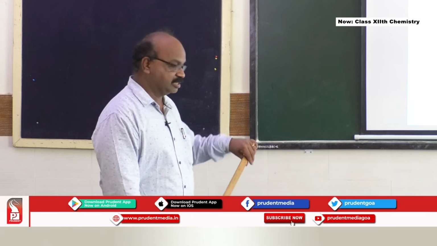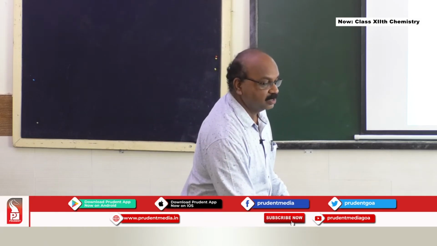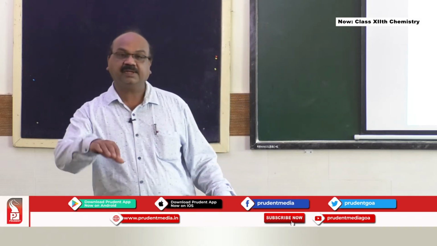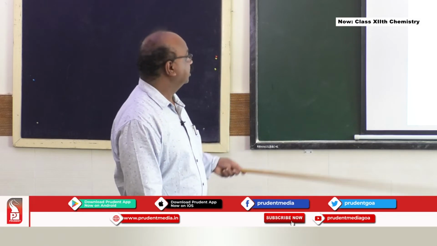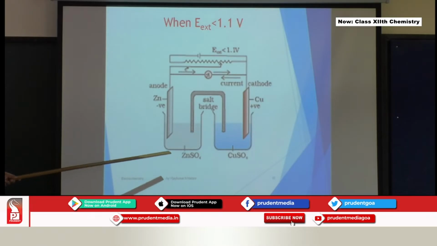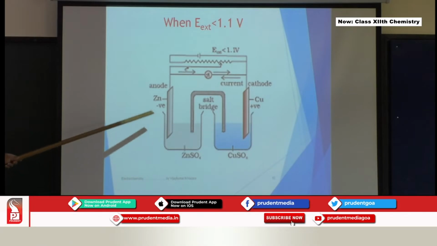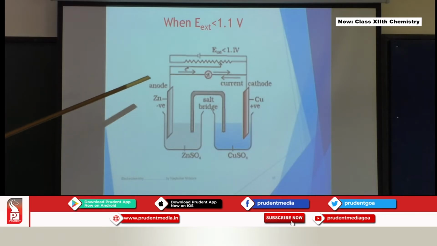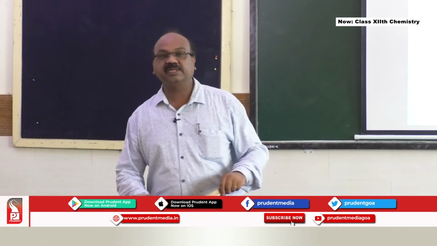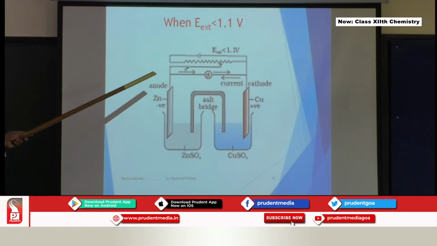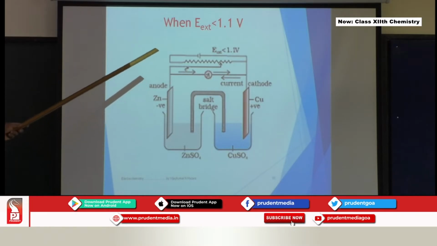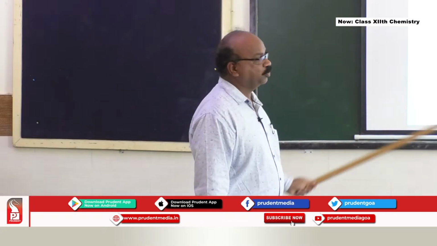Now I am going to explain the same with reference to what is going to happen if we connect an external battery to the same galvanic cell. Now this is the same diagram that we have learned earlier: zinc sulfate, copper sulfate, zinc electrode, copper electrode, salt bridge, and external battery. This zigzag thing is the adjustable rheostat or resistance, and we can adjust the external voltage, the battery shown there, E external less than 1.1 volt.